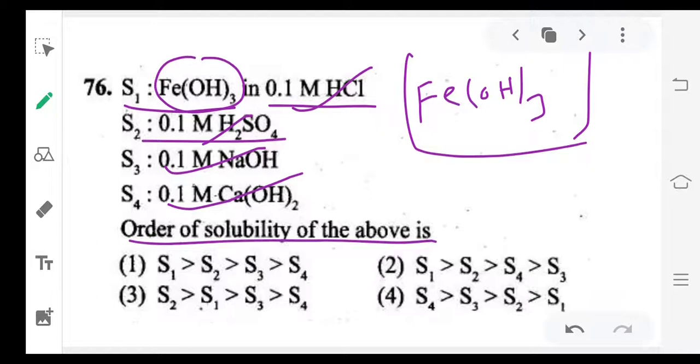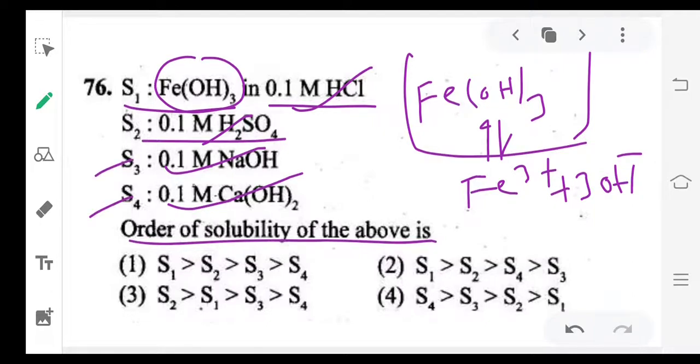So you know the common ion effect. The last two, S3 and S4, NaOH and Ca(OH)₂, will provide OH⁻ ions. When they provide OH⁻ ions, generally this is an equilibrium, so when one of the product concentrations is increasing, the backward reaction takes place. So this is the common ion effect. Due to the common ion effect, S3 and S4 lead to a decrease in solubility of Fe(OH)₃.